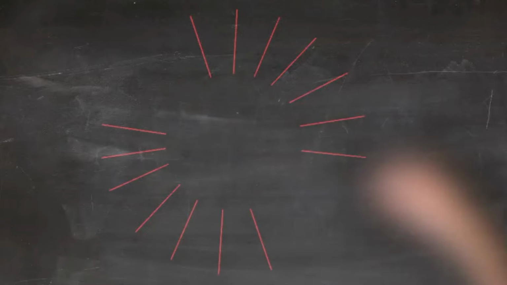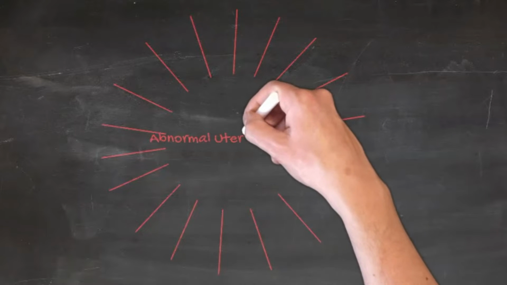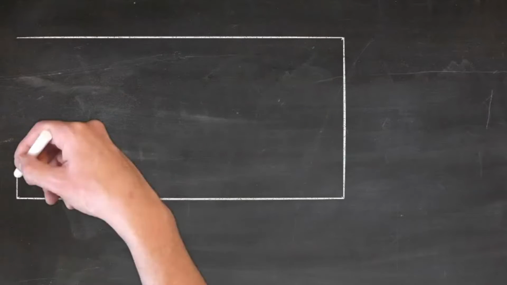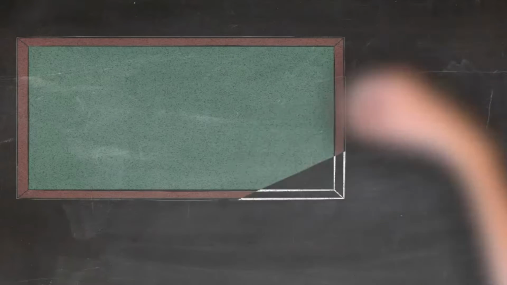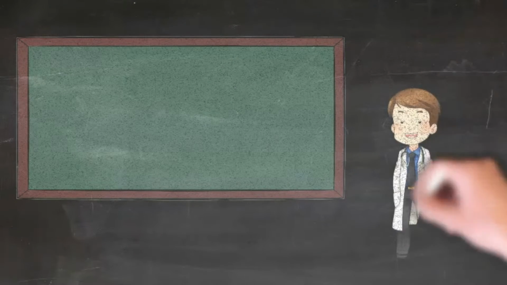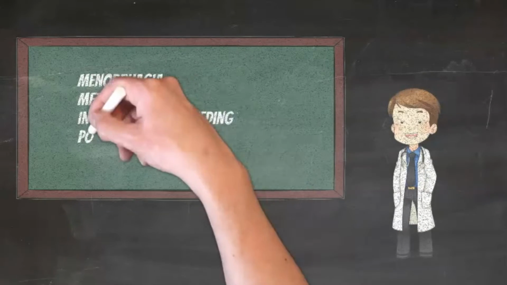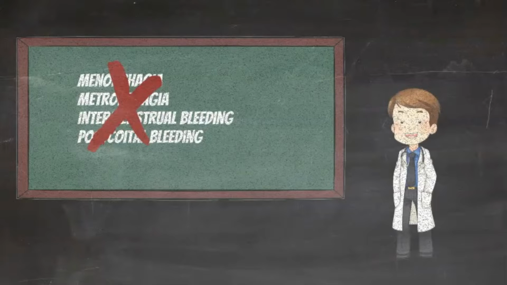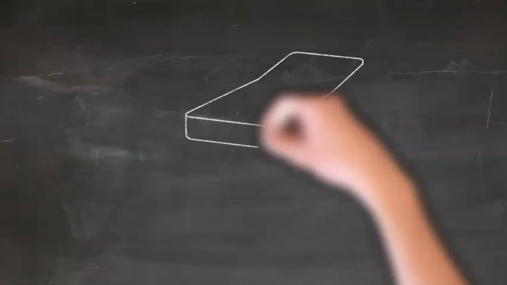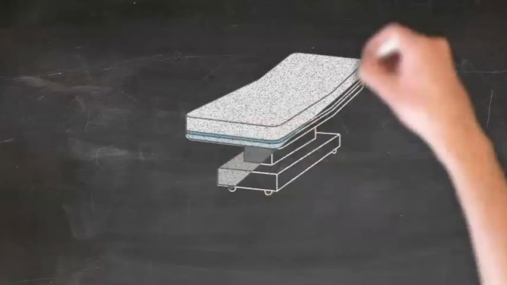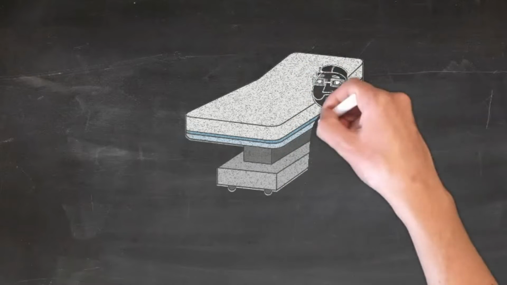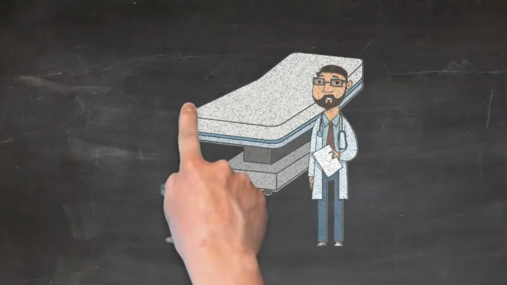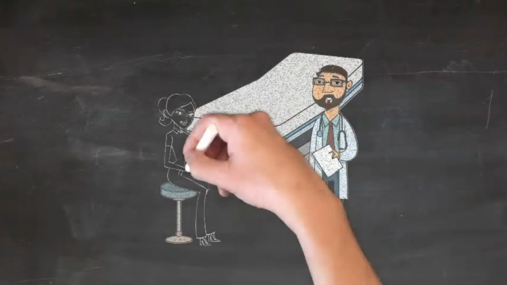In this video, I will cover abnormal uterine bleeding, commonly known as AUB. The old classifications that described different types of menstrual abnormalities are not commonly used and are collectively referred to as abnormal uterine bleeding. It's important to understand that if the patient gives a history of abnormal uterine bleeding, it's important to treat them as such. There isn't an objective way to accurately assess the amount of blood loss.